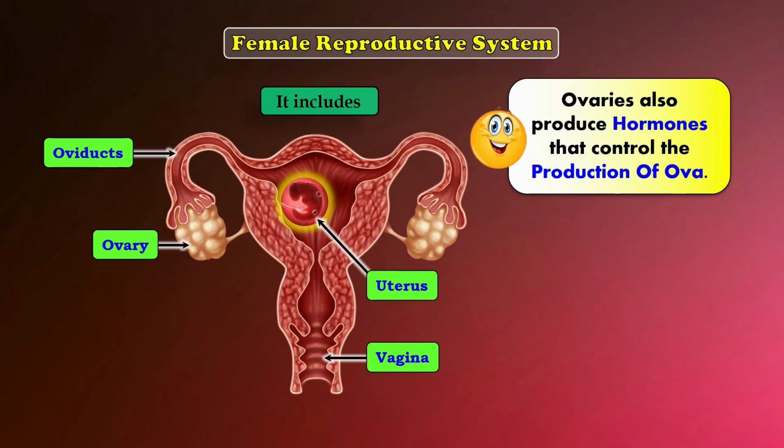The ovaries do more than just produce eggs. They also release hormones that control the production of ova and regulate the entire reproductive cycle. These hormones also play a vital role in the maintenance of pregnancy. They ensure that the environment inside the uterus remains suitable for the growth and development of the fetus.